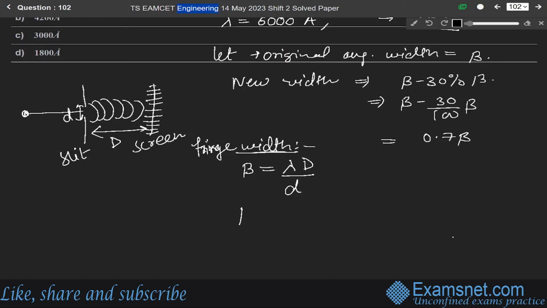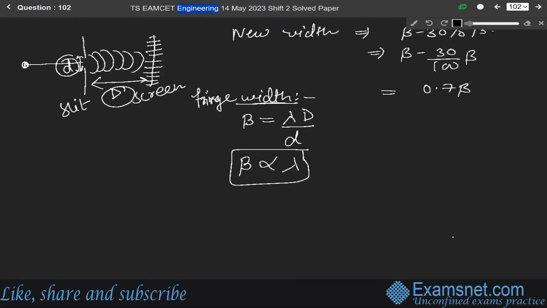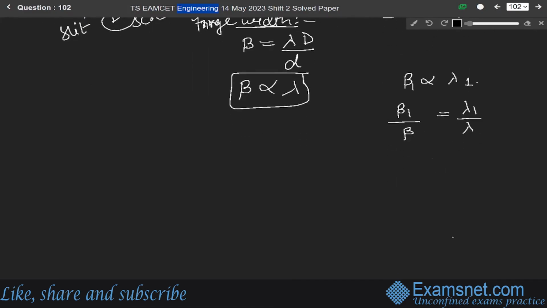So from this, beta is directly proportional to lambda, since D and d remain the same for both cases when we change the value of lambda. Whatever the value of lambda, capital D and small d are going to be the same. So fringe width beta will be directly proportional to lambda. So beta 1 will be directly proportional to lambda 1. Taking the ratio, beta 1 over beta will be equal to lambda 1 over the original wavelength lambda. So the new wavelength lambda 1 will be equal to lambda into beta 1 over beta.